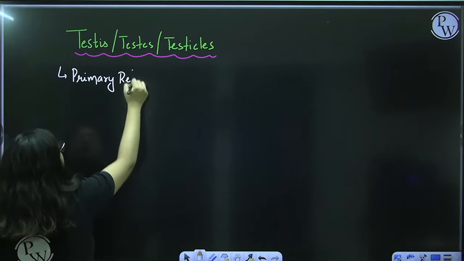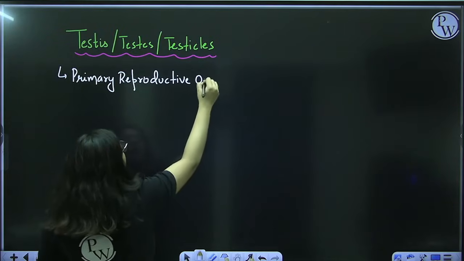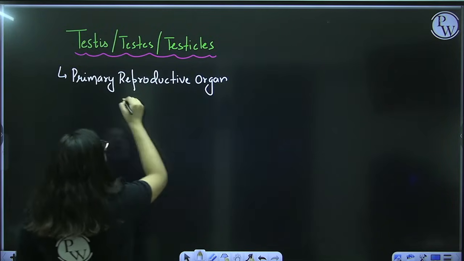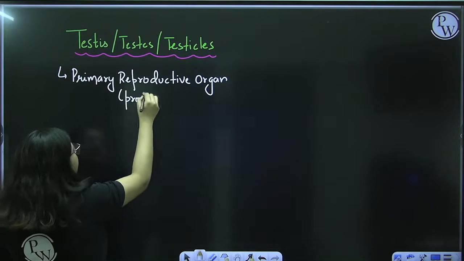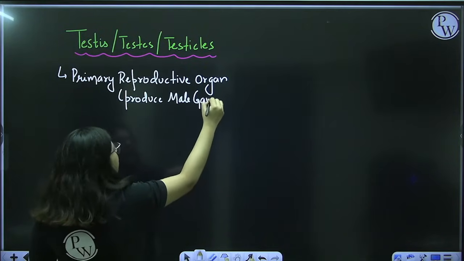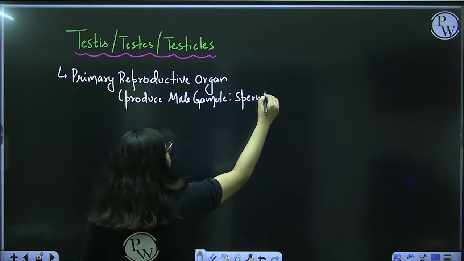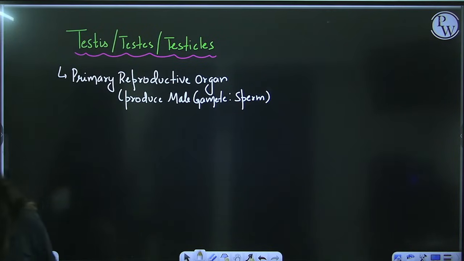Why primary? Because they produce male gametes. Okay, tell me the name of a male gamete. What do you call it? Sperm, also known as spermatozoa.